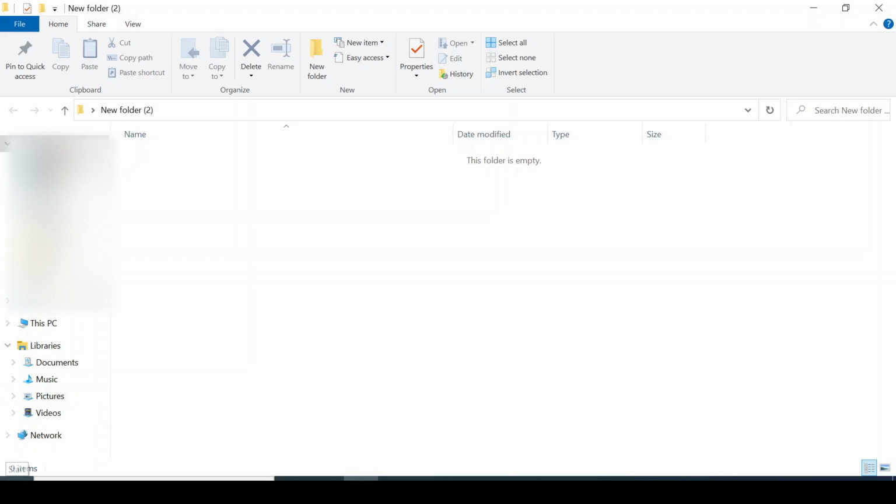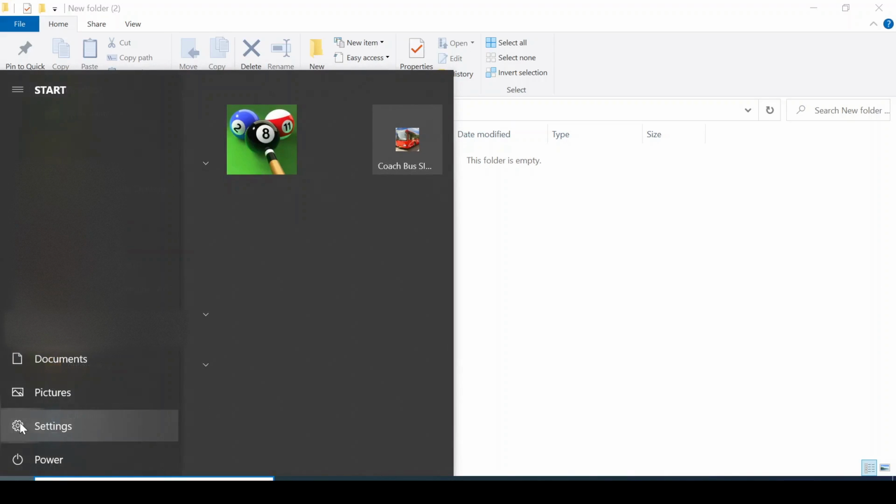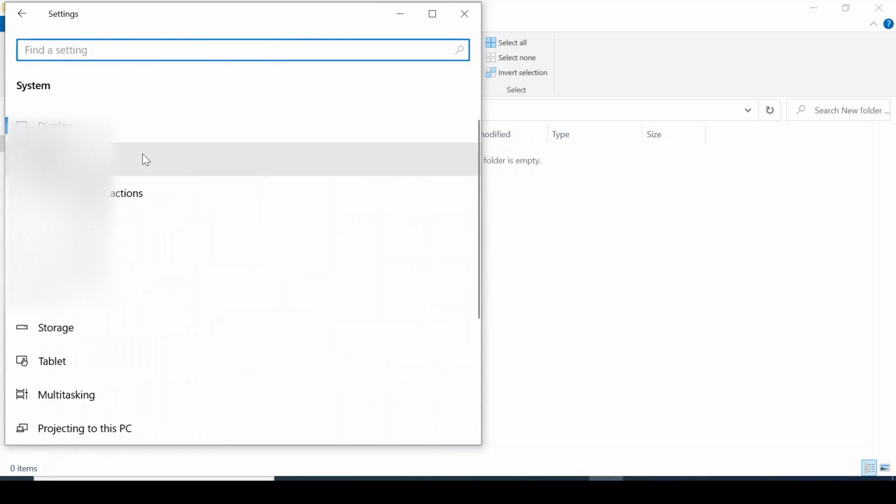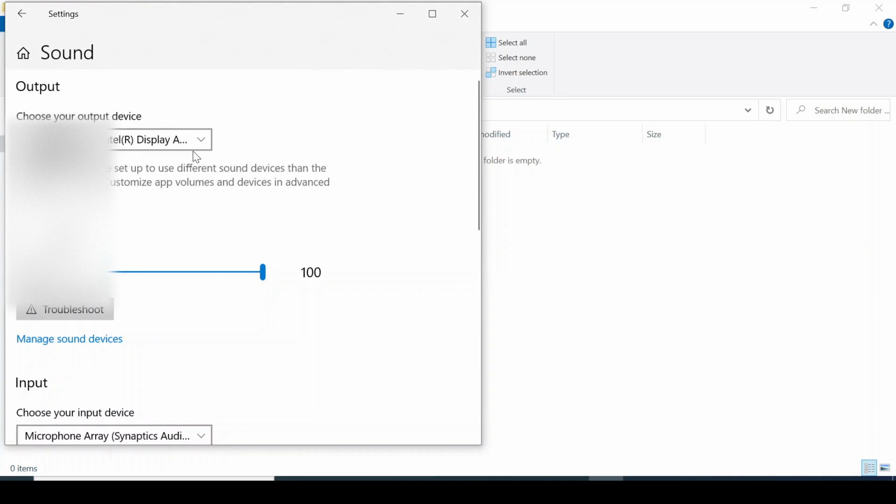So head over to the start button, click the settings. So you get to the Windows settings where you have systems. Okay, click on the system. So here you will see sound, click on the sound. And this is where you should be looking at output. So choose your output device.